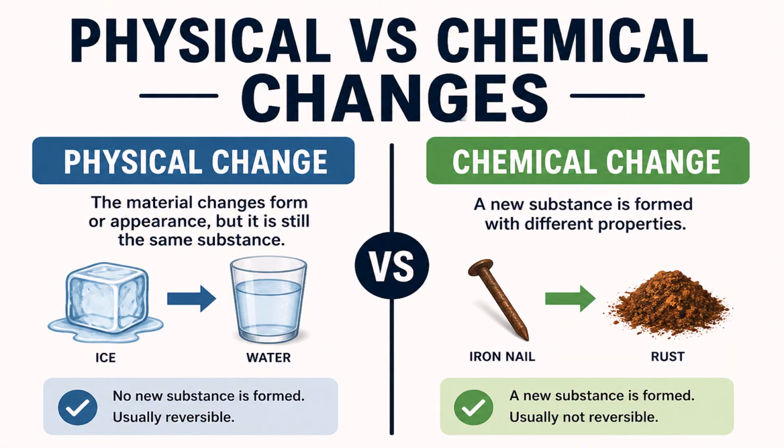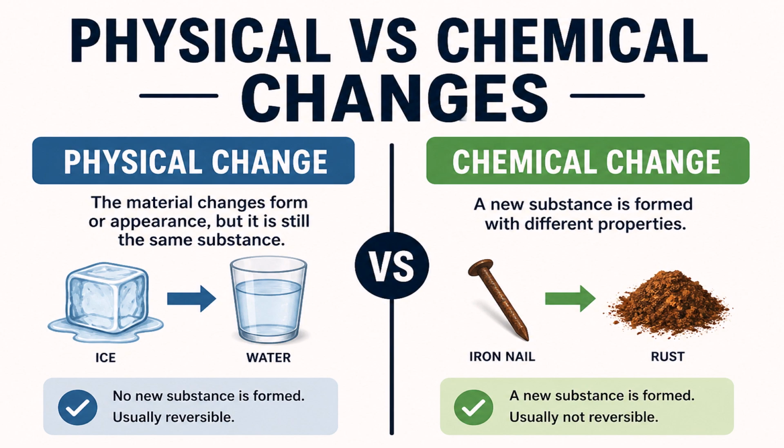Physical versus chemical changes. Physical change. The material changes form or appearance, but it is still the same substance. For example, a melting ice changes into liquid water. No new substance is formed. This is usually reversible by placing water into an ice tray and turning it back into a solid cube.